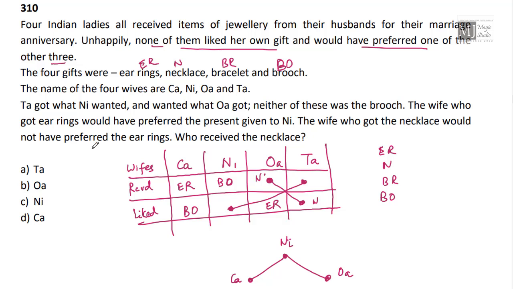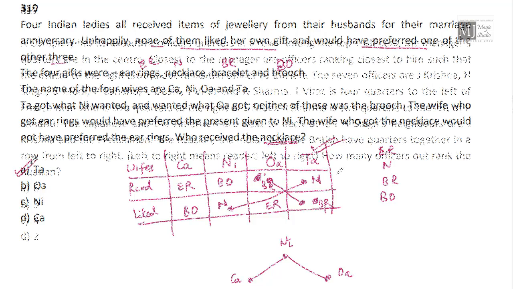The wife who got the necklace would not have preferred earrings. Earrings is preferred by Oa. Ta have got the necklace. We will have a necklace here, and Oa will receive bracelet. Everything fits in. What is the question? Who received the necklace? The necklace is received by Ta.